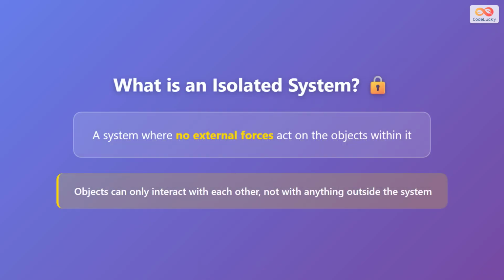An isolated system is a system where no external forces act on the objects within it. This means that the objects inside can only interact with each other, and nothing from outside the system can influence their motion. Think of it like a closed box where the objects inside can push or pull on each other, but nothing outside the box can affect them.